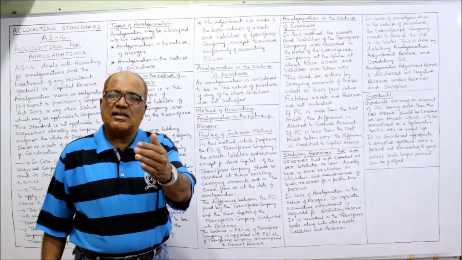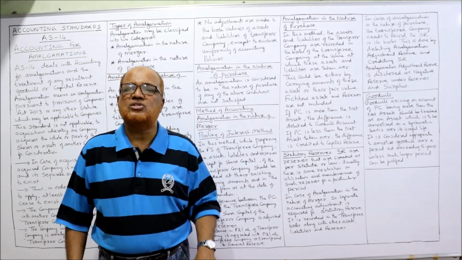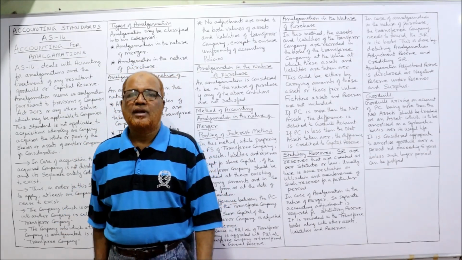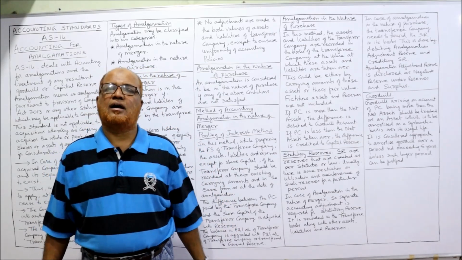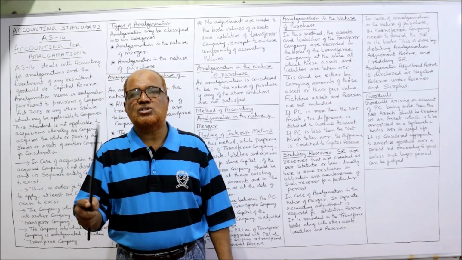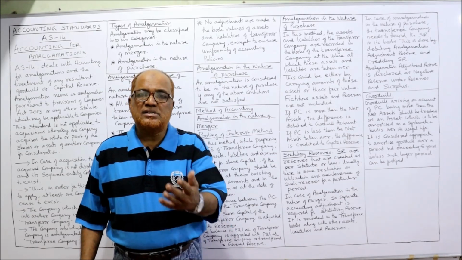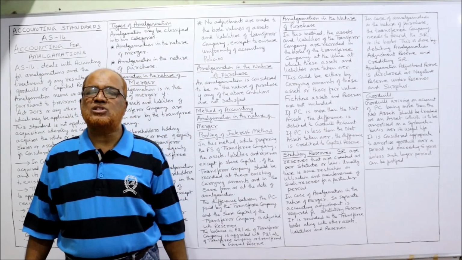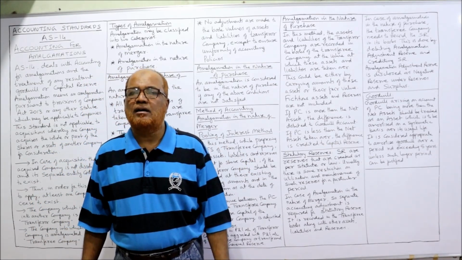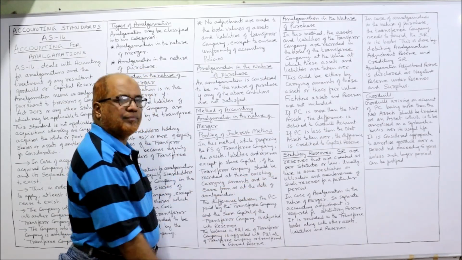If the purchase consideration is less than the net assets, the difference will be transferred to capital reserve. Example, the purchase consideration paid is 8 lakh, whereas the net assets of the transferor company are 10 lakh. The business value is 10 lakh, but the amount paid by the transferee company is 8 lakh. The difference of 2 lakh will be transferred to capital reserve.